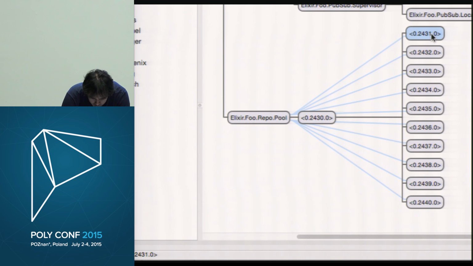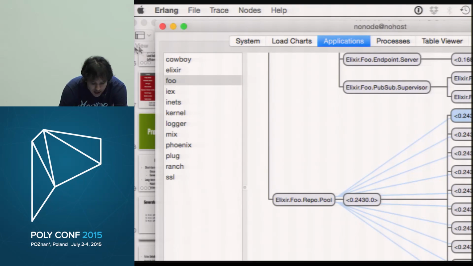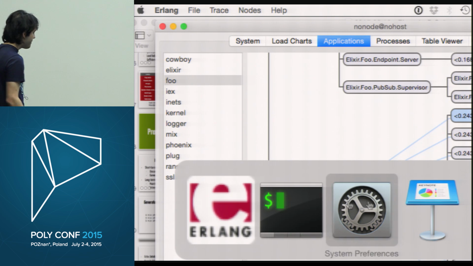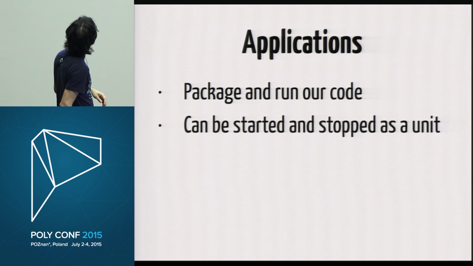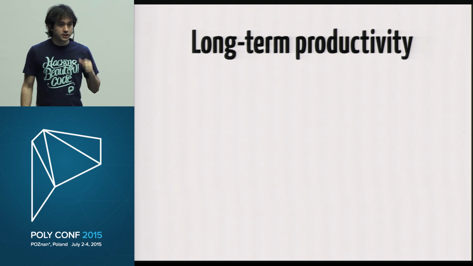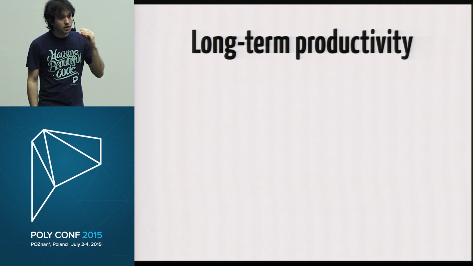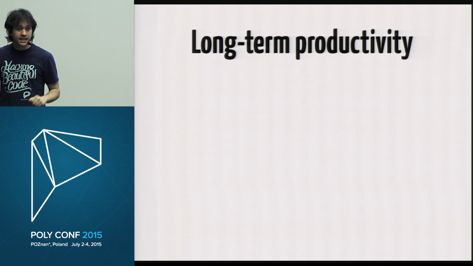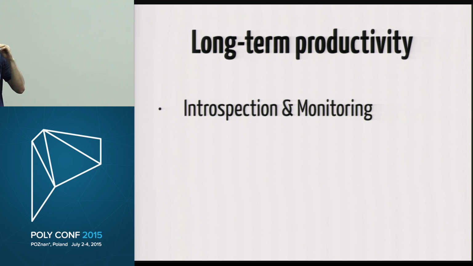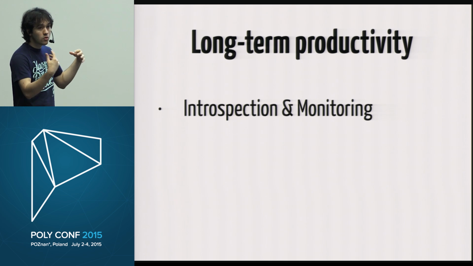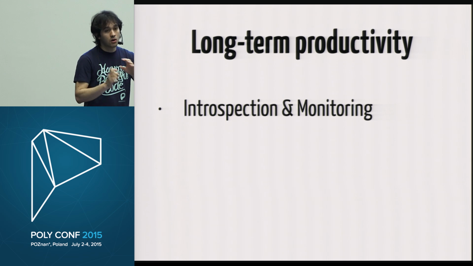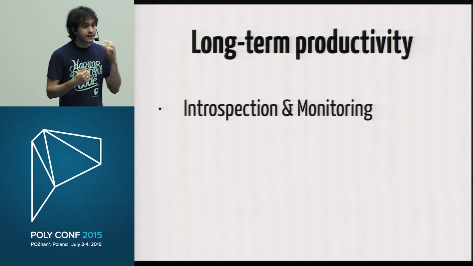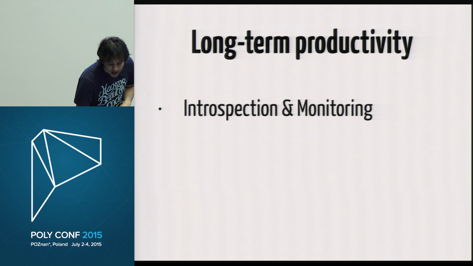So to drive the message home, okay, if you're talking about applications, and how they impact the long-term productivity and reliability of our system, it's because it brings a lot of introspection and monitoring, right? It's easy to monitor my system, and I can introspect. If some node is misbehaving in production, you can connect to that node, start up an observer, and try to understand what is wrong, or run some commands on the command line and try to get as much information as possible.